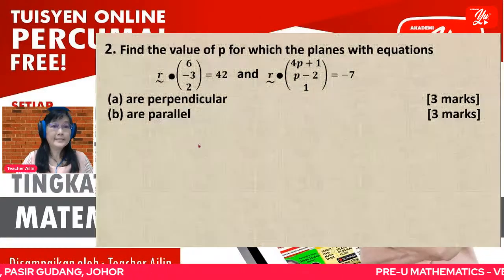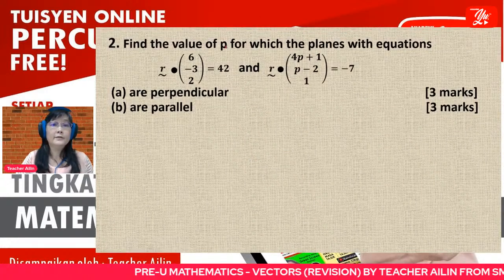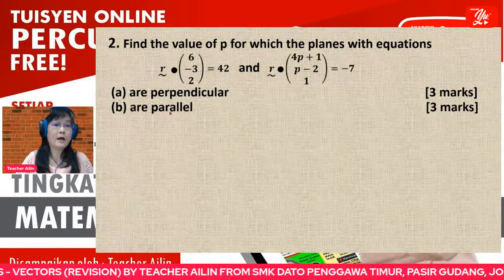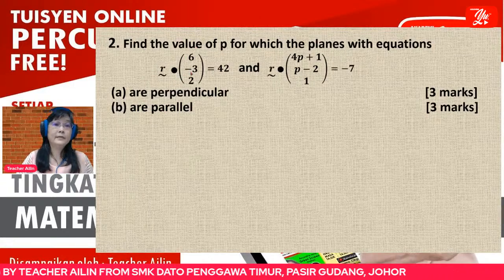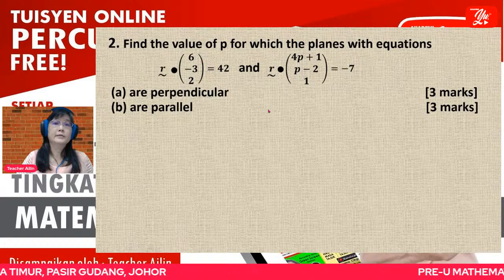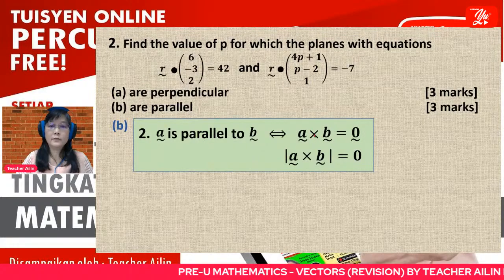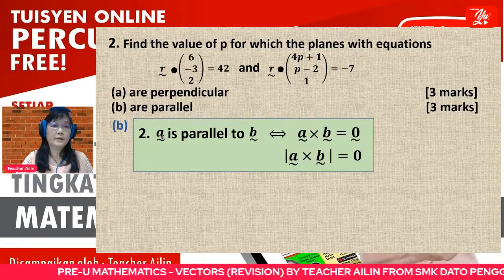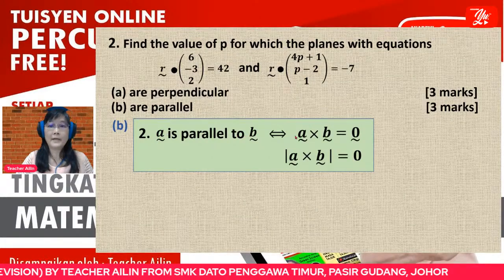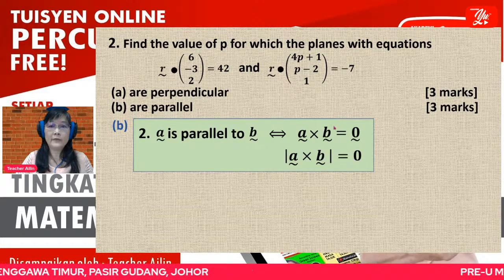Then for the second question, students always get confused. Find the value of P if we are given that these two planes are parallel. Okay, same thing. We make use of the normal vector here. So parallel, you know that we can use the cross product. This one can use the normal vector from each of the planes. So remember, this one should be a 0 vector.